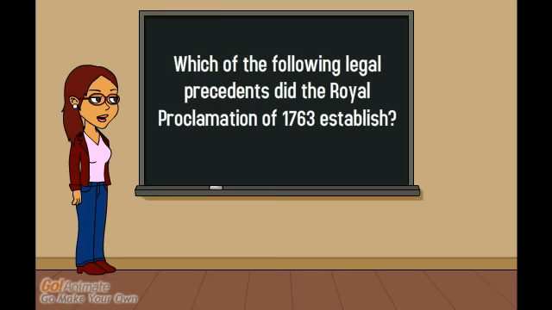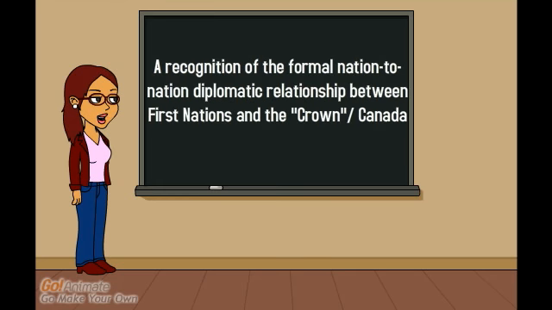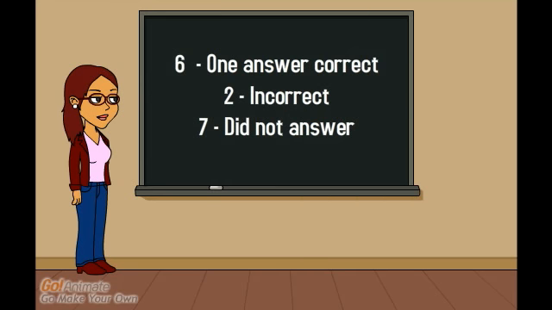Which of the following legal precedents did the Royal Proclamation of 1763 establish? The correct answers were the establishment of reserves and a recognition of the formal nation-to-nation diplomatic relationship between First Nations and the Crown, Canada.